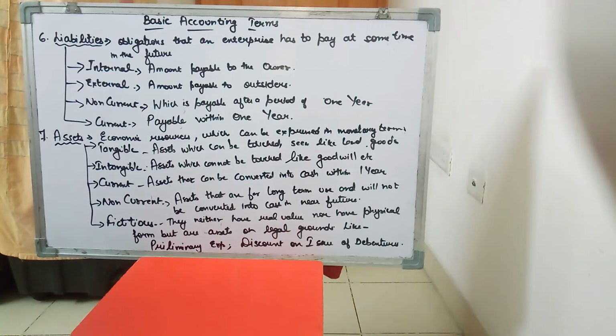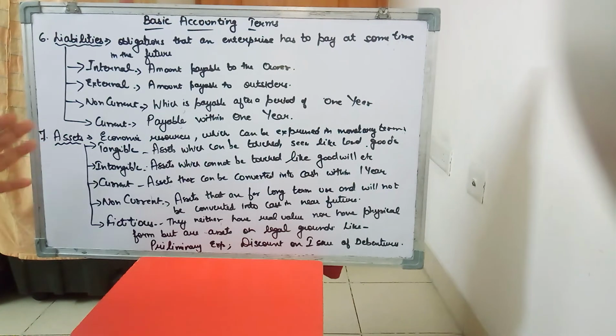For selling stationery, he would be in use of furniture. Then he would use some electric equipments in his shop like an AC, a fan, or he may need a delivery boy, and for that delivery boy he might need a scooter or a car. So all these resources, or the land, the shop where he is selling the product, all these economic resources that this person is using for doing his business, and which can be expressed in monetary terms, these are all known as the assets of the business, as these help you in running business.